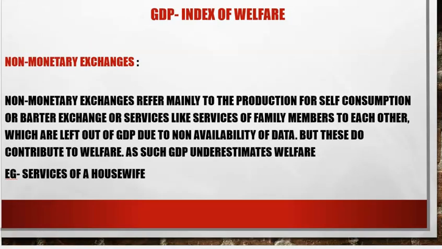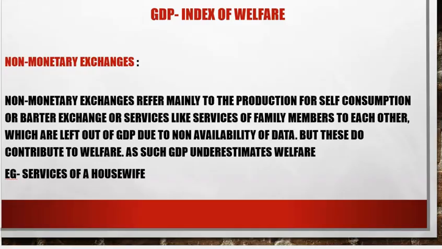Coming to the last and very important point of GDP not being an index for welfare, non-monetary exchanges. Many non-monetary exchanges, like production for self-consumption, or family members serving each other, or for that case, the services of a housewife. Housewives give children and the people of the house a lot of welfare.